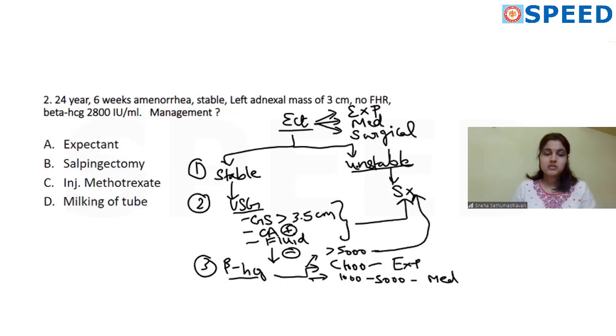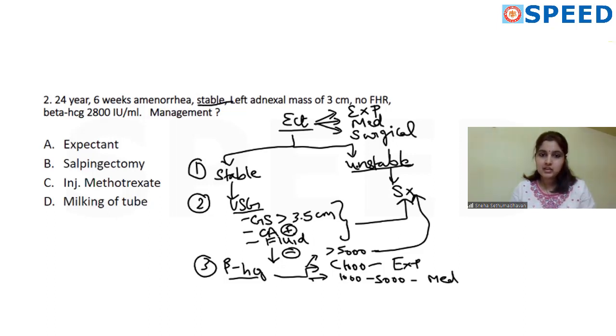So first thing, check if the patient is stable or not. Second, look for any ultrasound findings. If any of these 3 is present, go for surgical. If none of them are there, look at the beta HCG value next, and according to that you can choose which type of management. So in this case scenario, the patient is stable, first point.